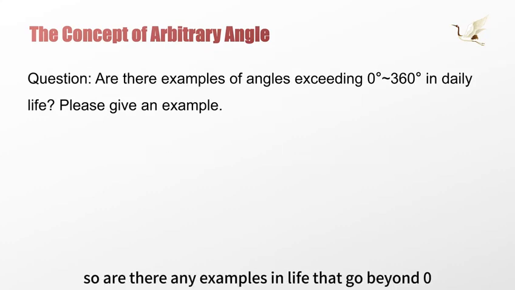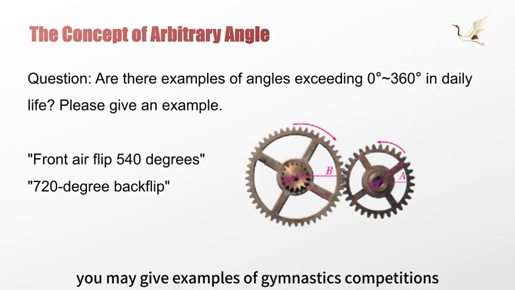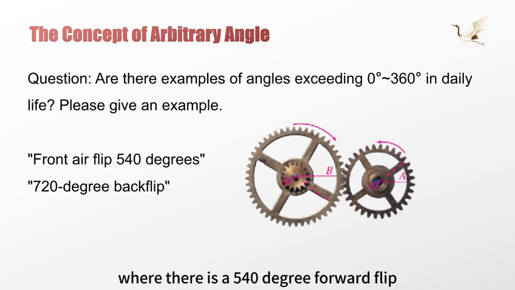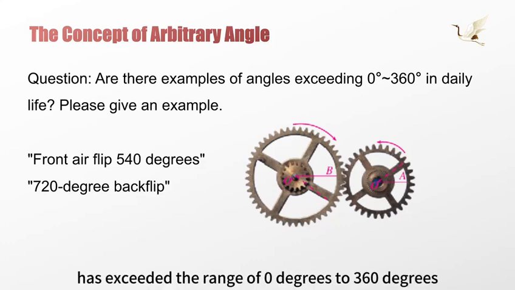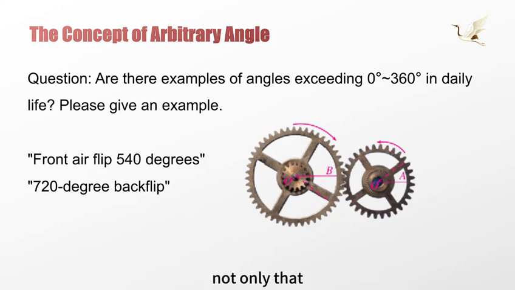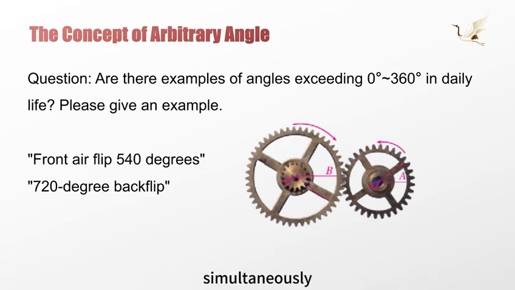So are there any examples in life that go beyond 0 degrees and 360 degrees? Please give an example to illustrate. You may give examples of gymnastics competitions where there is a 540-degree forward flip and a 720-degree backward flip. Here, 540 degrees and 720 degrees have exceeded the range of 0 degrees to 360 degrees. Not only that, the forward and backward flips also describe different rotation directions.